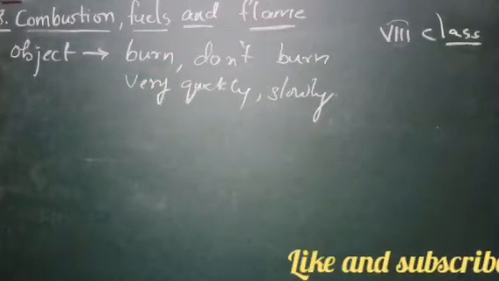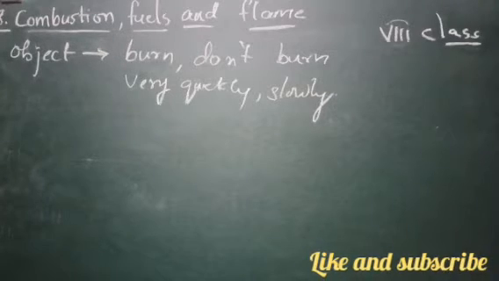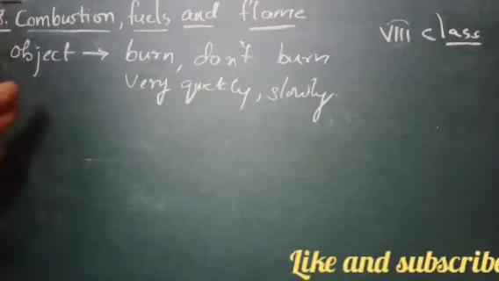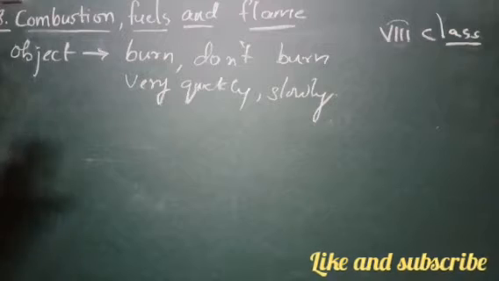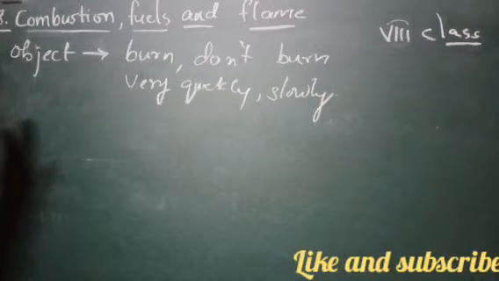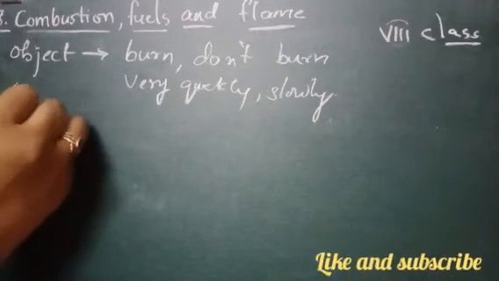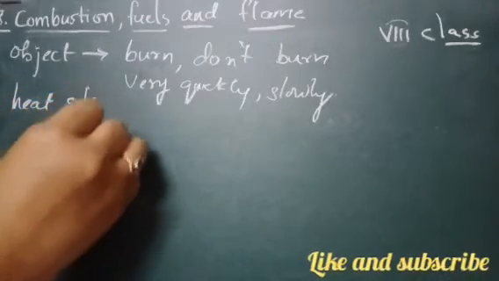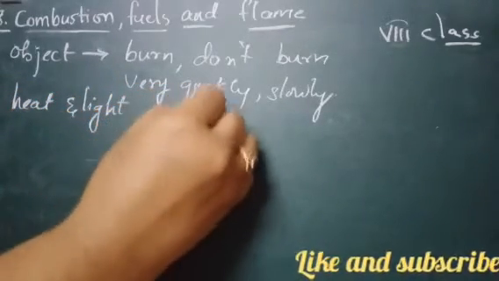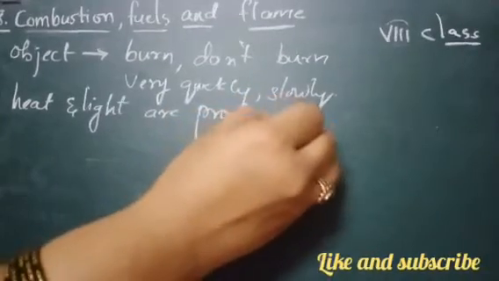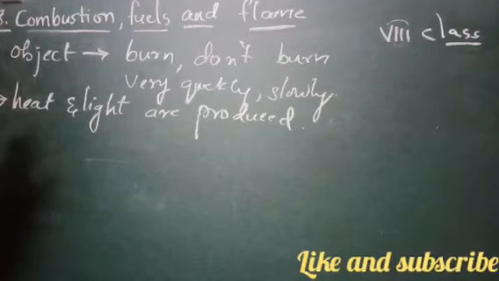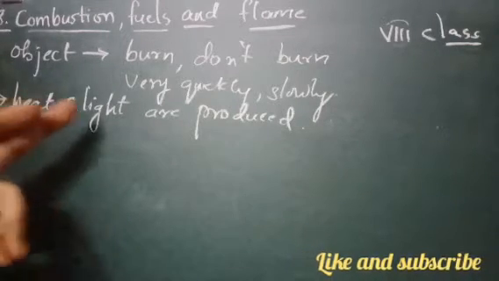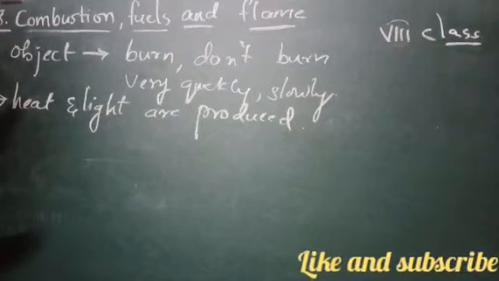Okay, so let us know. We have seen that when objects burn, or any material is burning in air, heat and light both are produced. When the objects burn in the air, the object becomes hot and light also is produced. So heat and light both are produced.